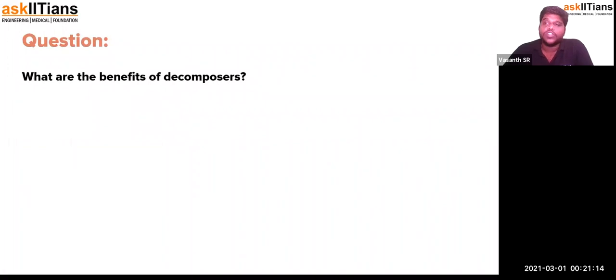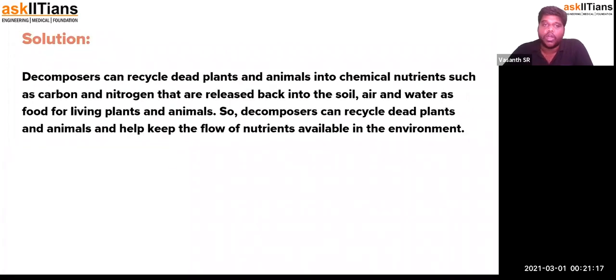Next, what are the benefits of decomposers? As I've already told you, decomposers are the main organisms which convert complex organic matter into simpler substances, and when they do so, they take care of the replenishment of the chemical nutrients that were absorbed by the plants for survival and making other nutrients. Whatever leaves are shed, whatever plants die, whatever animals die, whatever animals defecate, all these materials have to be recycled, and the recycled matter forms the new base for the plants to grow.